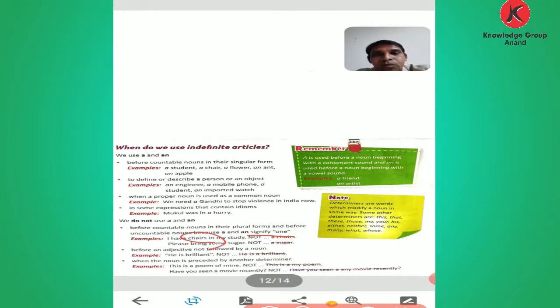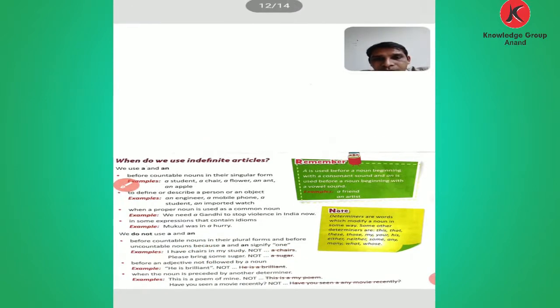Chairs is in plural form, so we cannot say a chair. Please bring some sugar. We cannot say a sugar, because it is a material noun. Also, not before an adjective not followed by a noun. He is brilliant. We cannot say he is a brilliant. If the noun is given, then boy, before that we can put a.